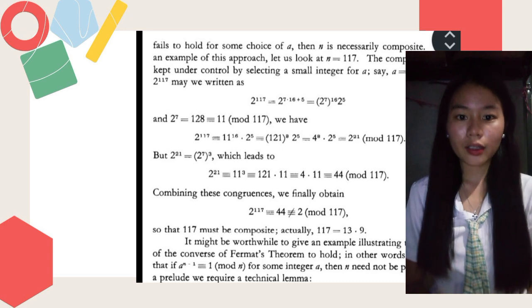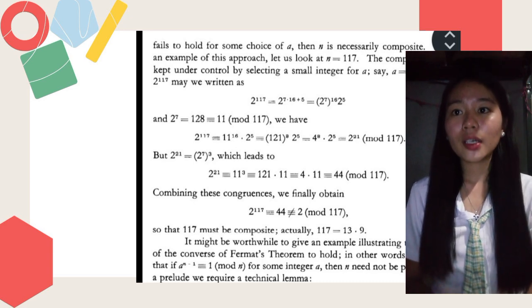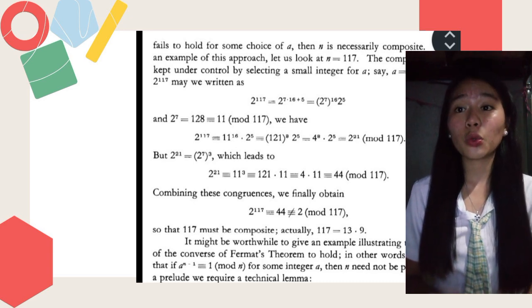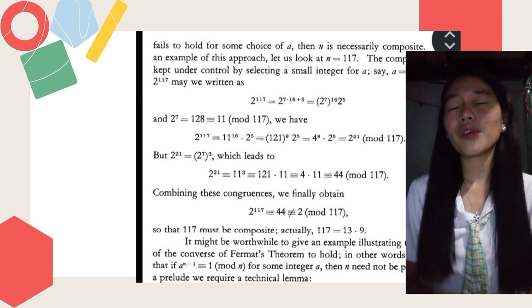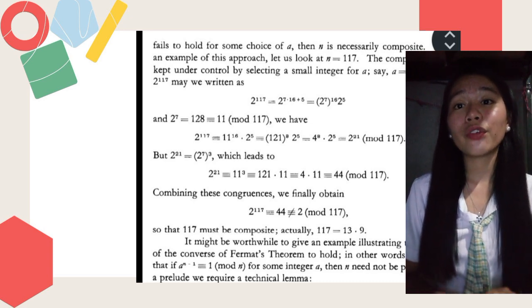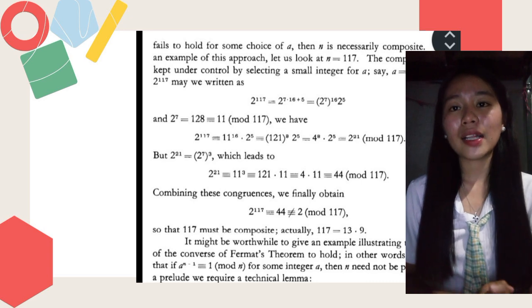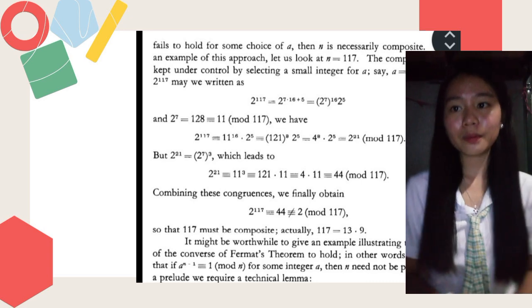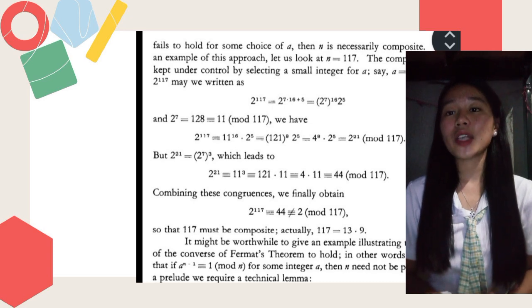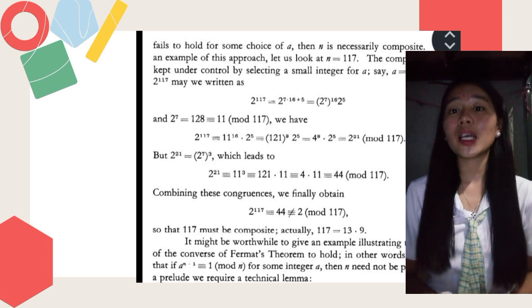But 2^21 = 2^(7·3), which leads to 2^21 ≡ 11^3 ≡ 121 · 11 ≡ 4 · 11 ≡ 44 (mod 117). So that 117 must be composite. Actually, 117 = 13 · 9.